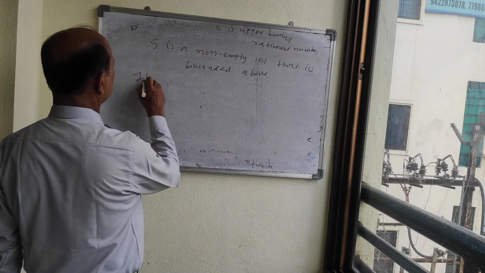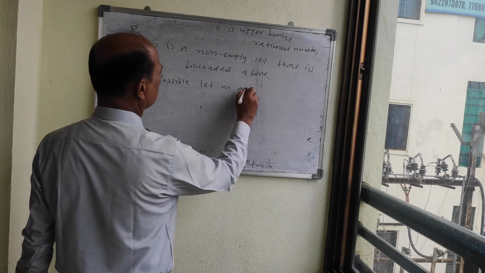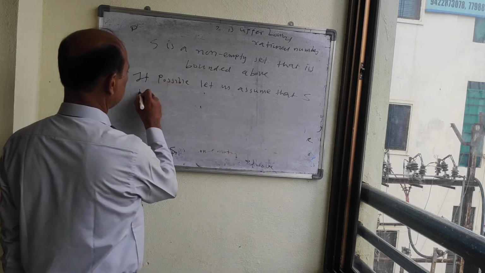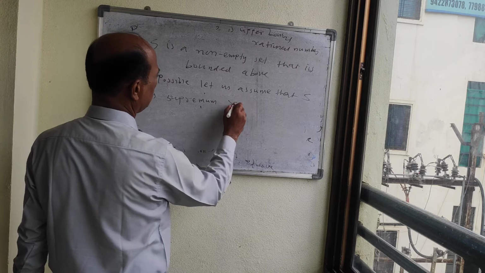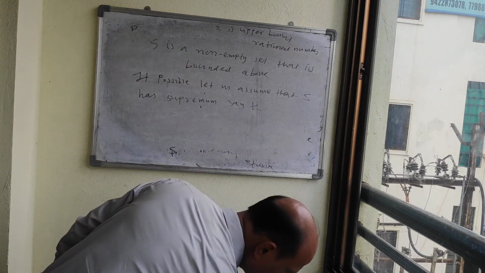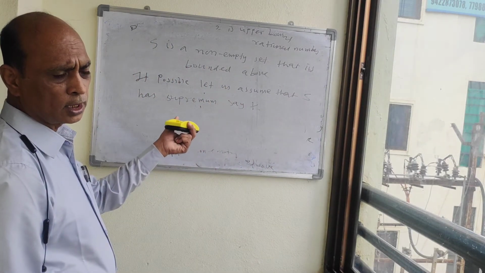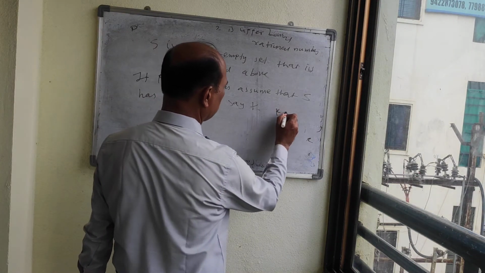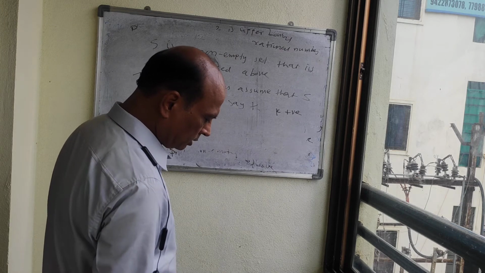So if possible, let us assume that this set S has a supremum, say K. Suppose K is the supremum of this. Now as it is the supremum, therefore it belongs to S, and it belongs to S means K is positive.